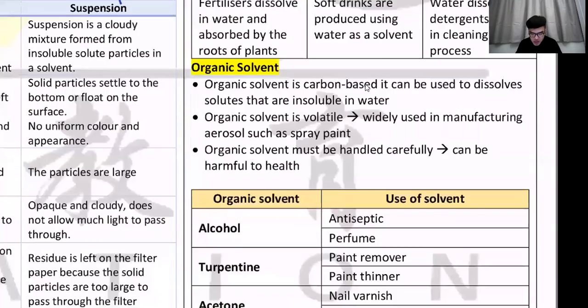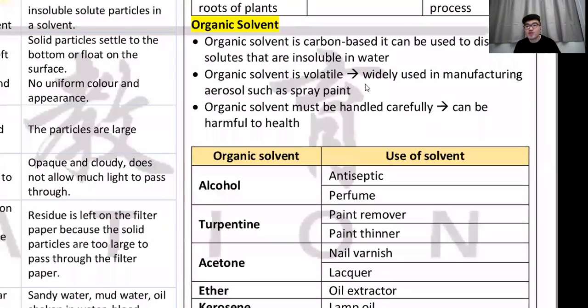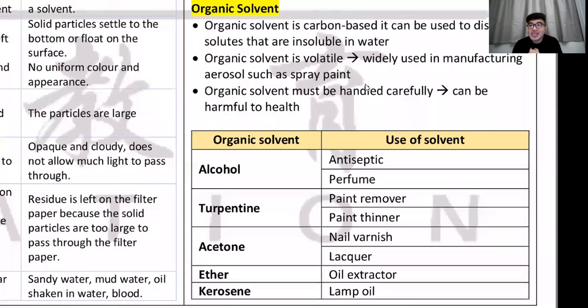And then of course, organic solvent. Something that cannot be dissolved by water, you have to use an organic solvent. For example, alcohol. If you have color dripping onto your clothes, let's say you accidentally get blood on your white t-shirt, you'll be like, oh no, my t-shirt has a stain. So what do you do? You use water and wash.